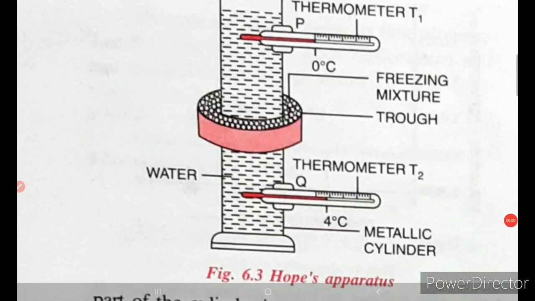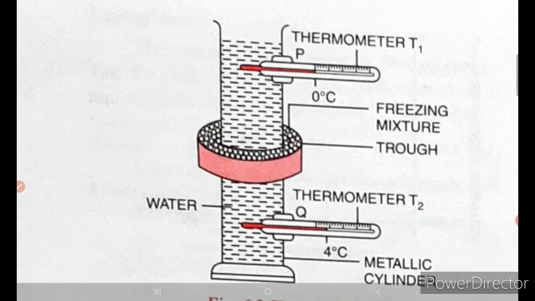Coming to figure 6.3, that is Hope's apparatus, let us try to understand the observations which you have seen. The first observation was both the thermometers initially are showing room temperature. Let this temperature be 10 degrees Celsius.